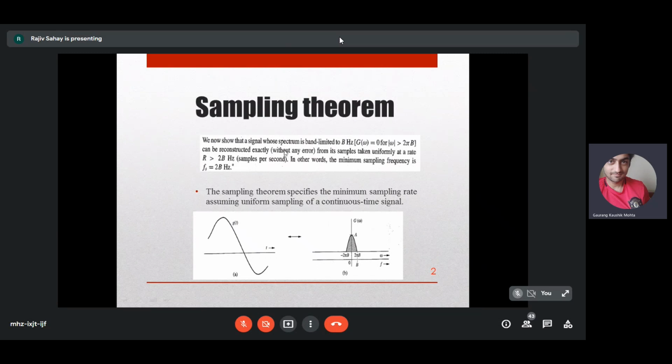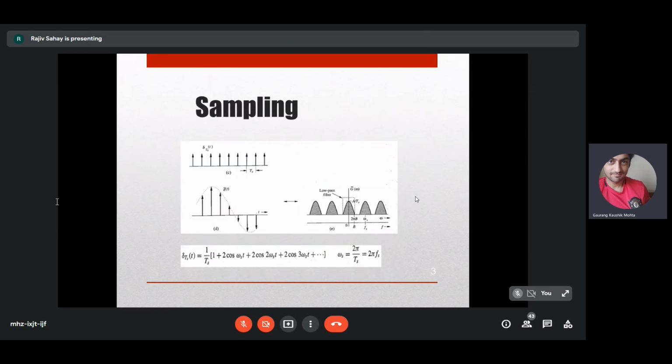So the sampling theorem states that it is possible to reconstruct back the continuous time version of the signal from the discrete samples taken uniformly at a rate R greater than 2B hertz, or 2B samples per second. So the minimum sampling frequency should be Fs equal to 2B hertz. So it just specifies the minimum sampling rate assuming uniform sampling of a continuous time baseband signal. So that is the idea of the sampling theorem.